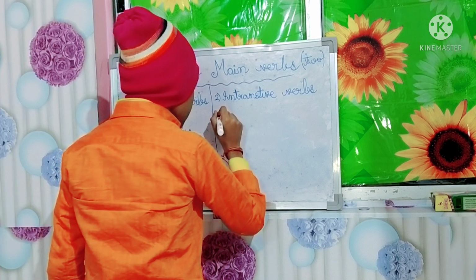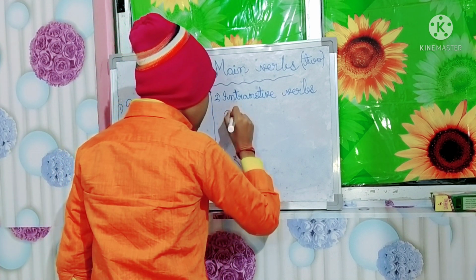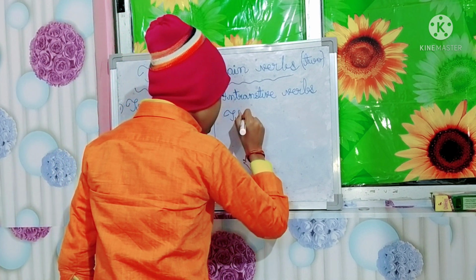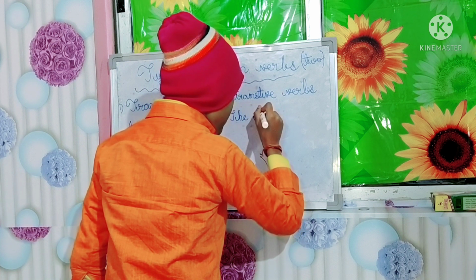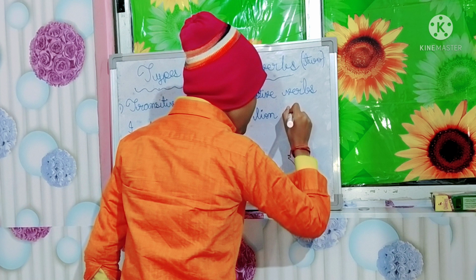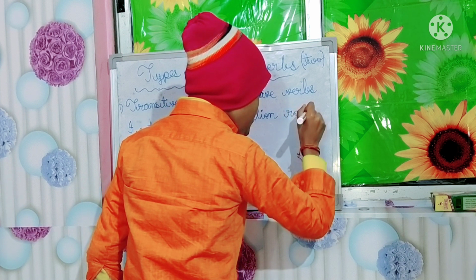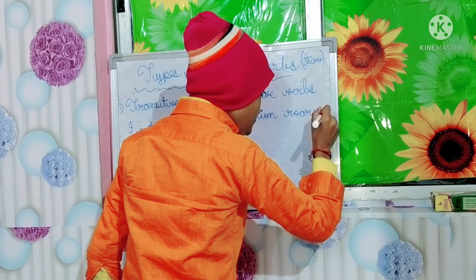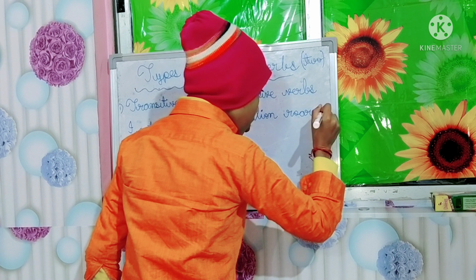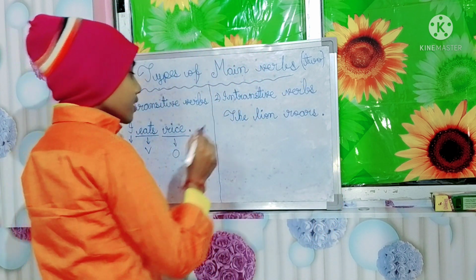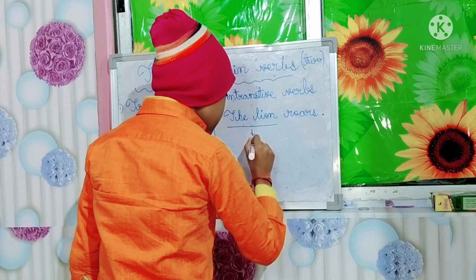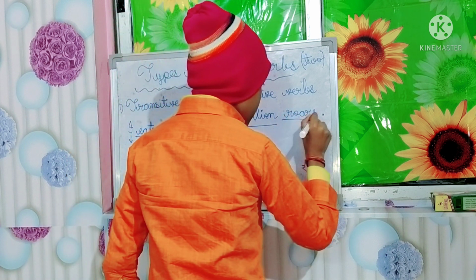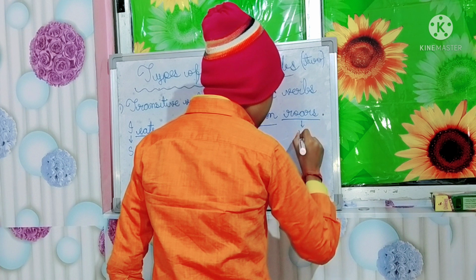Like, the lion roars. Here the lion is the subject and roars is the verb.